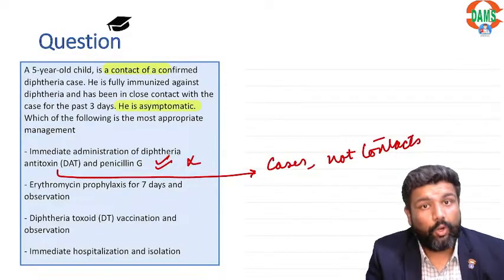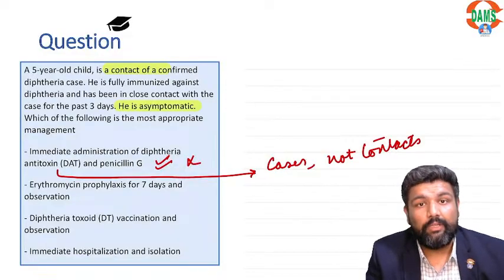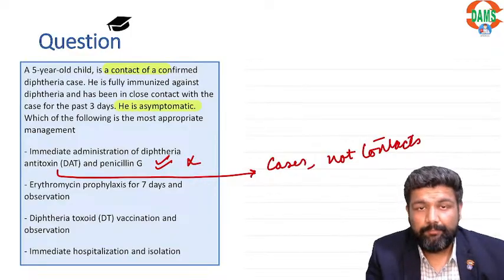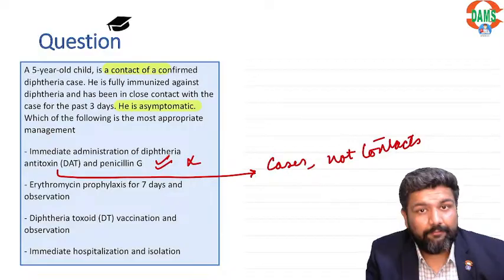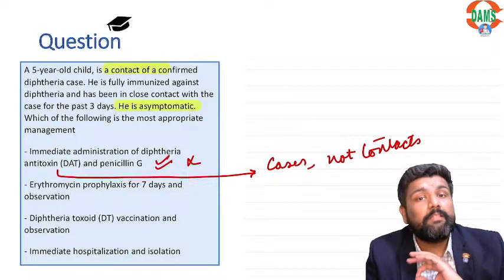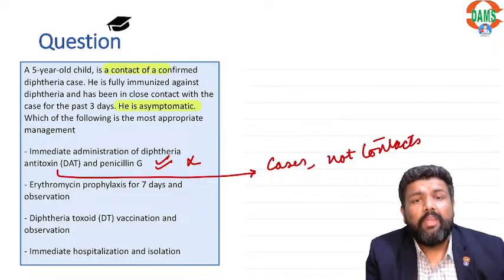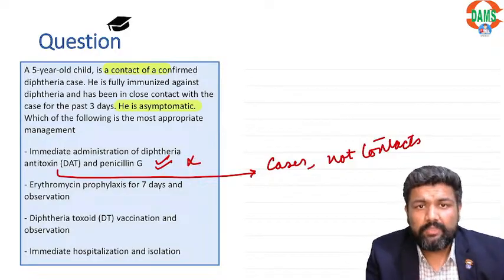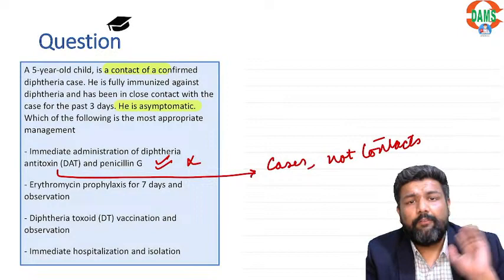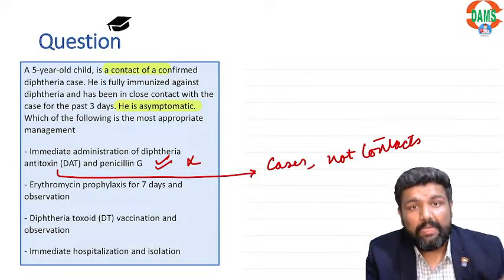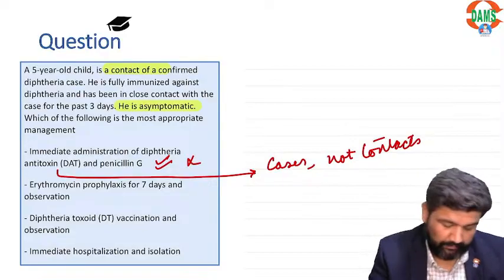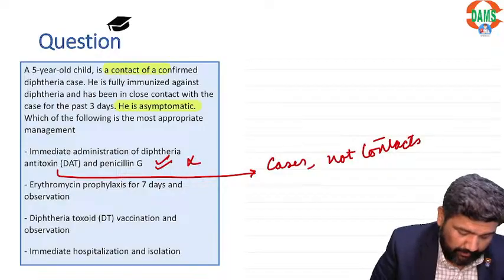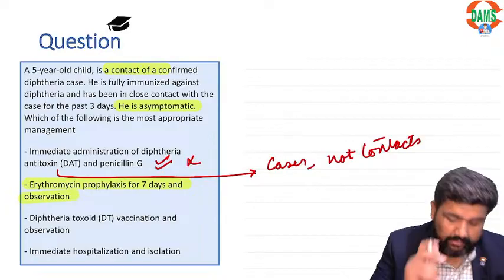But whenever you have a contact, contact means asymptomatic, there is no sign and symptom, there is no lab confirmation. In that case, we need to give irrespective of vaccination status. Even if the child was vaccinated 2 months ago, irrespective of immunization status, we have to give antibiotics, right? And which antibiotic? Erythromycin prophylaxis for 7 days.